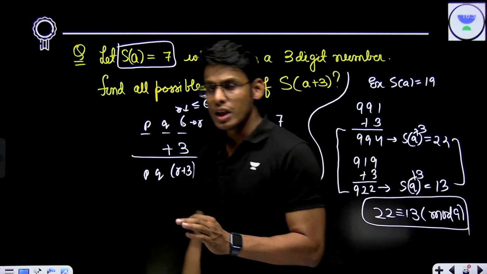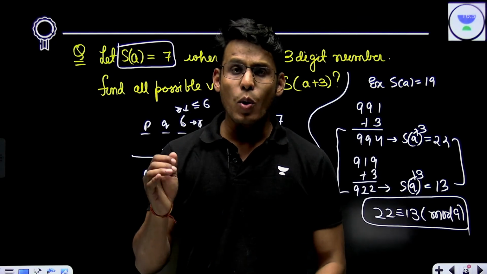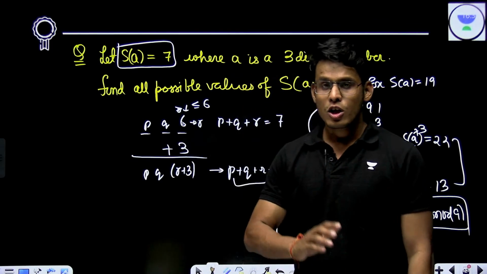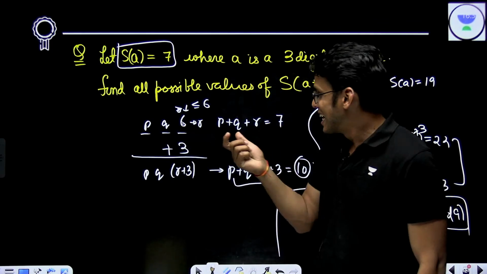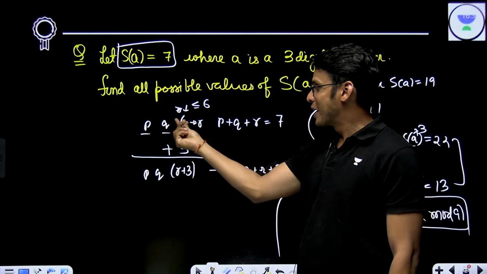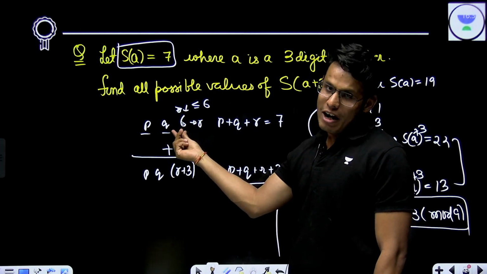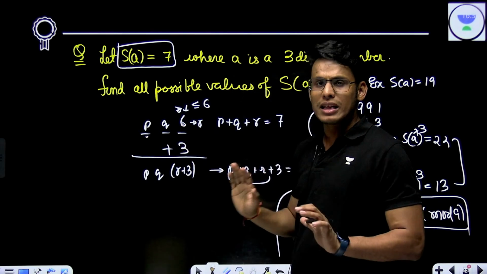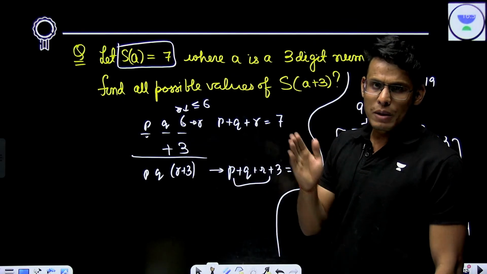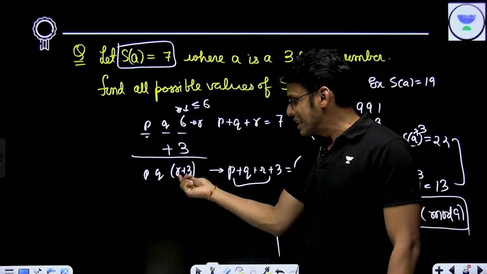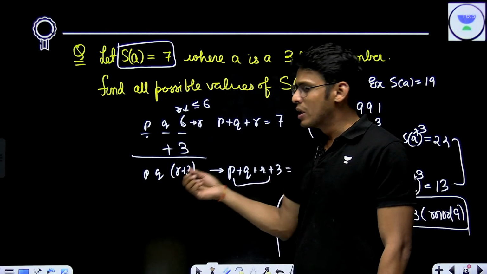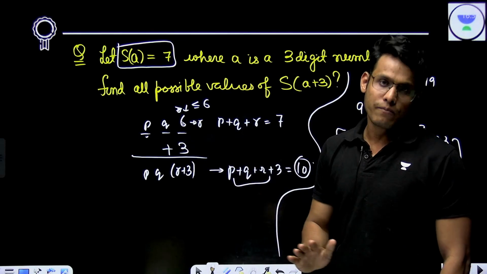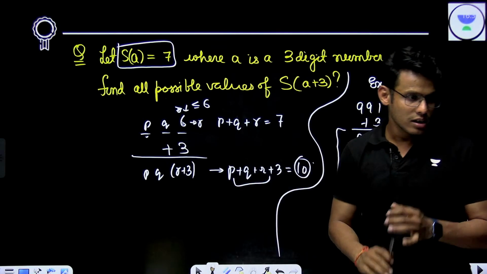Like I said, number theory is mostly about how you analyze addition, subtraction, multiplication and division with respect to natural numbers. So, see, this is a very simple concept. Since the sum of digits is 7, you cannot have more than 6 here. And since you cannot have more than 6 here, if you add 3, there will be no carry. So, these two digits will remain the same. If my original sum was P plus Q plus R is equal to 7, this digit will be R plus 3, and my new sum will be P plus Q plus R plus 3. Now, P plus Q plus R was 7, so 7 plus 3 is 10. Very simple, right?